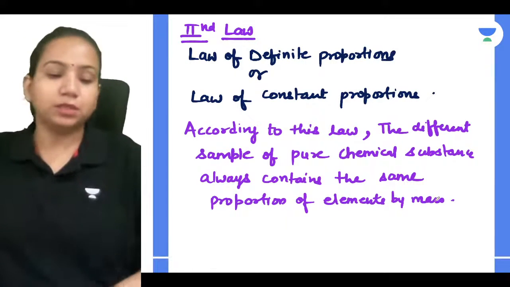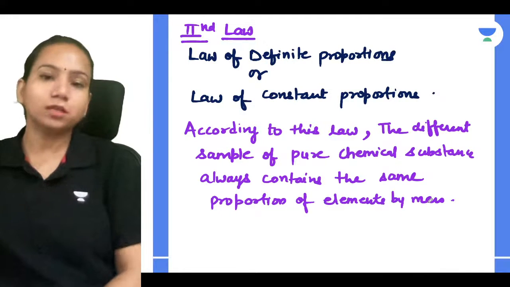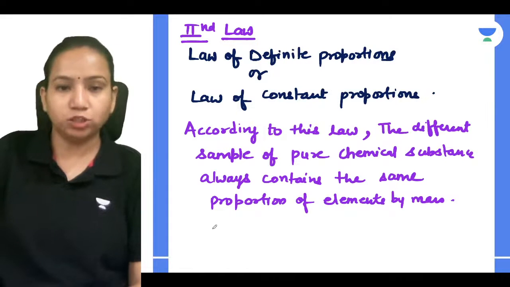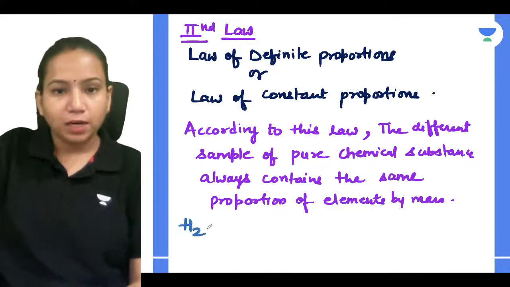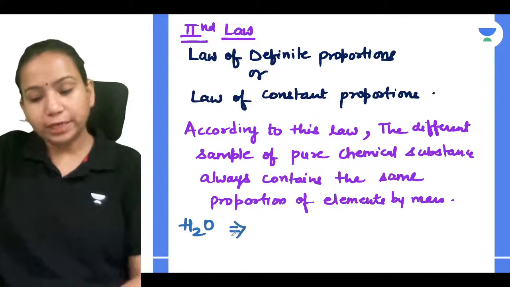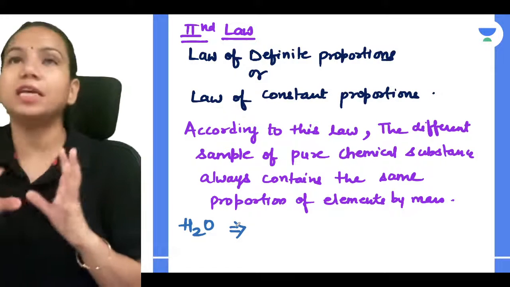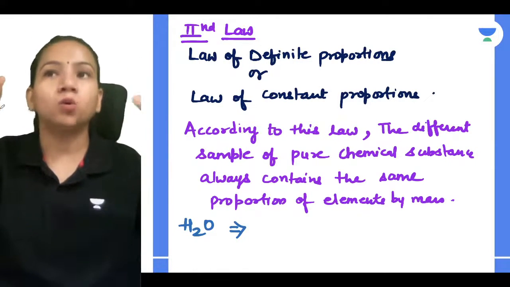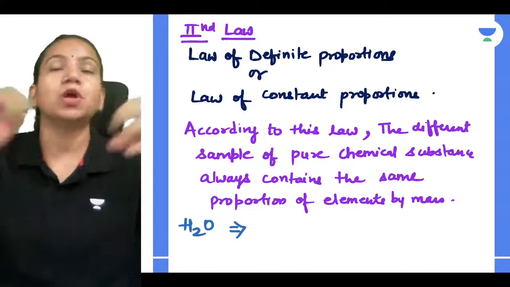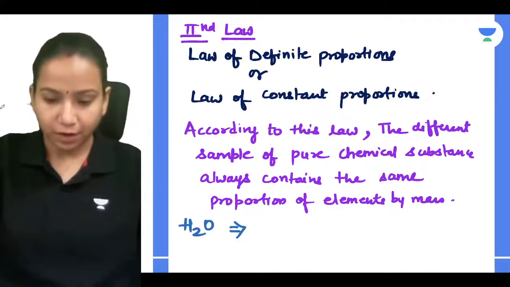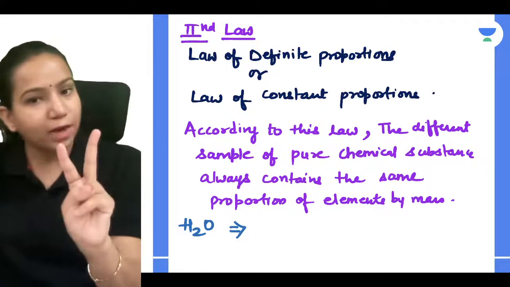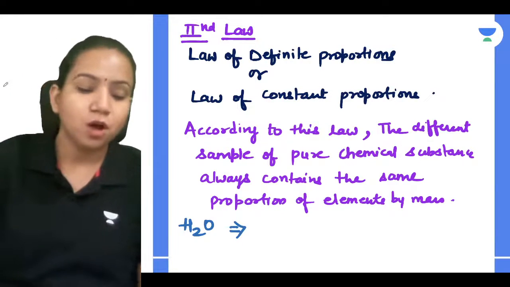Very simple. Let's say you have water. The water formula is H2O. Whatever place you are going, say you are in Delhi, in Odisha, in the US, or on the moon, wherever you are going, water is always going to have 2 atoms of hydrogen and 1 atom of oxygen.